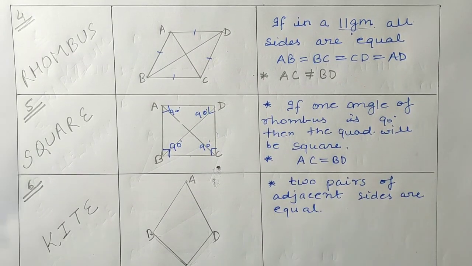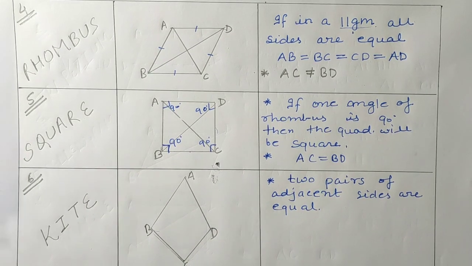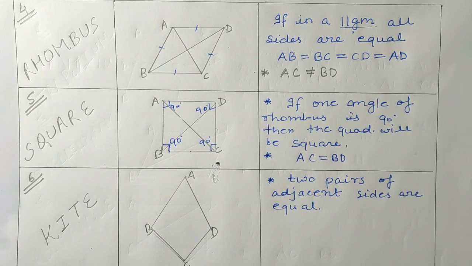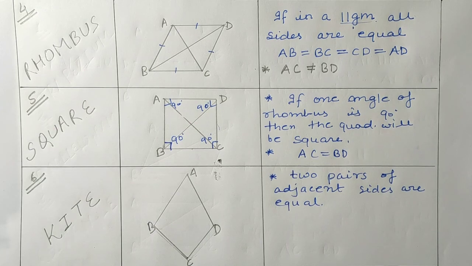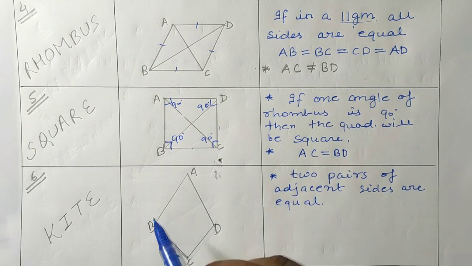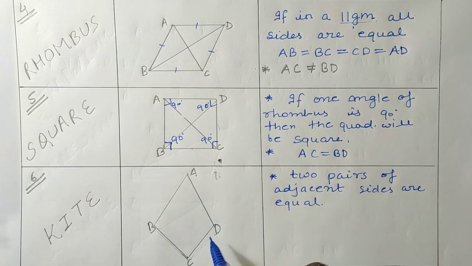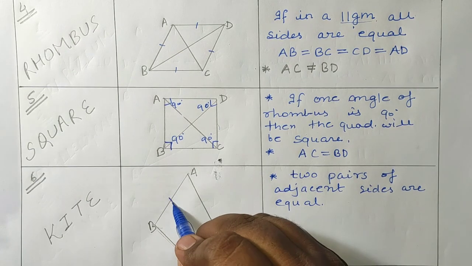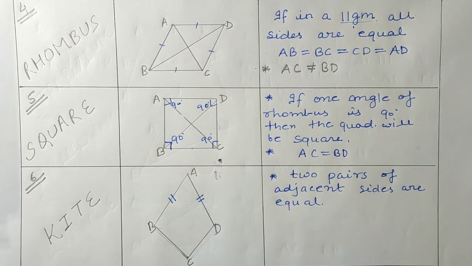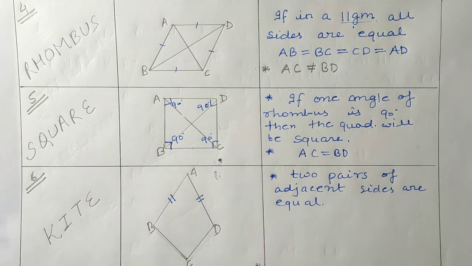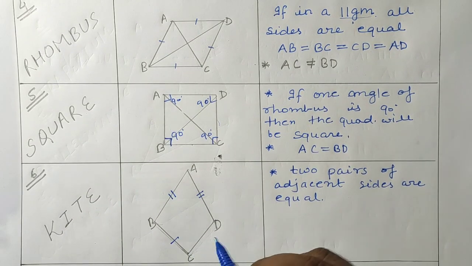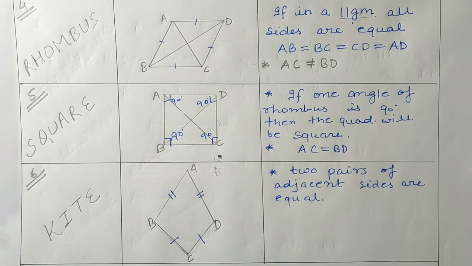Adjacent sides means neighbor sides, like AB and AD are neighbors. So if AB is equal to AD and BC is equal to CD, then this type of quadrilateral is known as a kite.